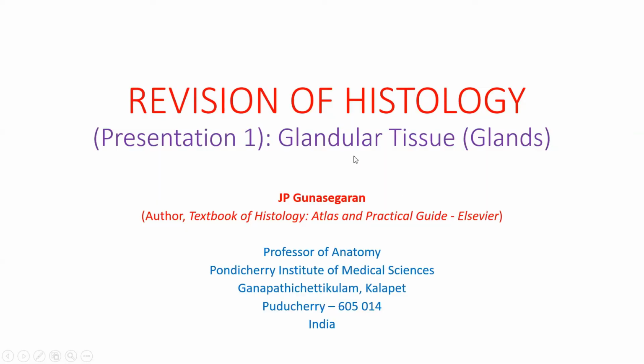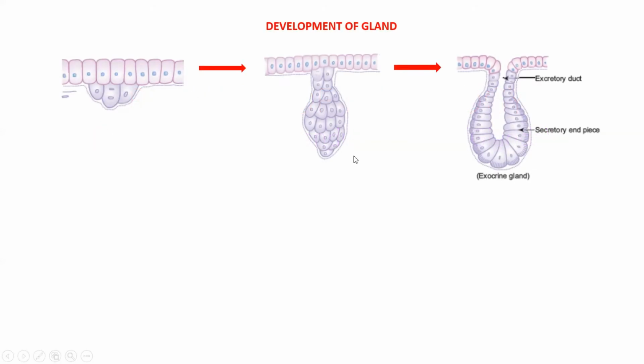This presentation deals with glandular tissue. Gland is an organ of secretion derived from epithelium. Gland develops as an invagination of epithelium into the underlying vascular connective tissue. After canalization, the dilated distal part becomes the secretory end piece, whereas the proximal narrow tubular part becomes the excretory duct, which opens on the surface of the epithelium from which it develops.